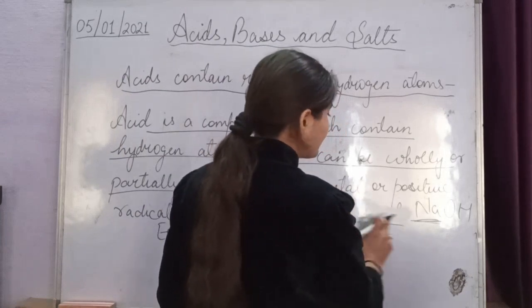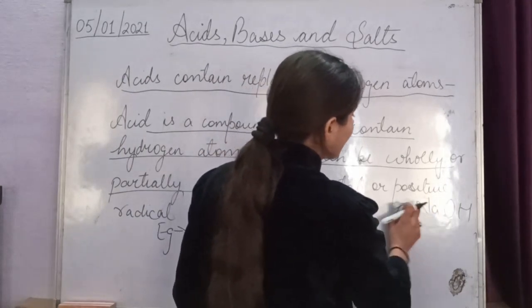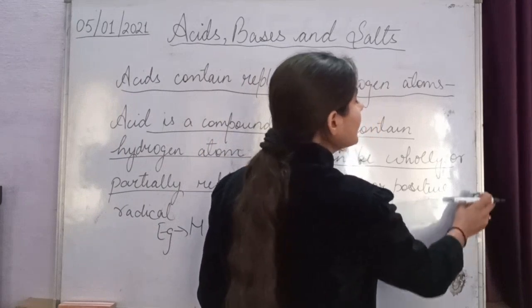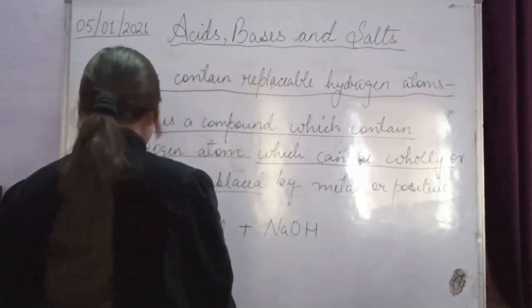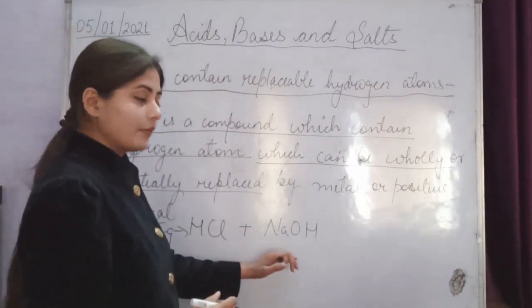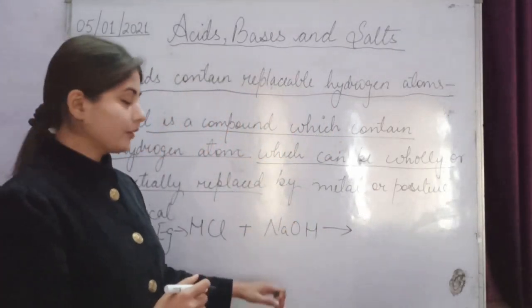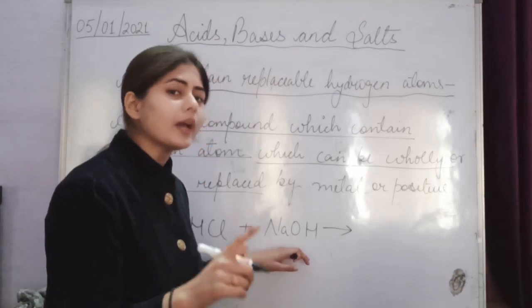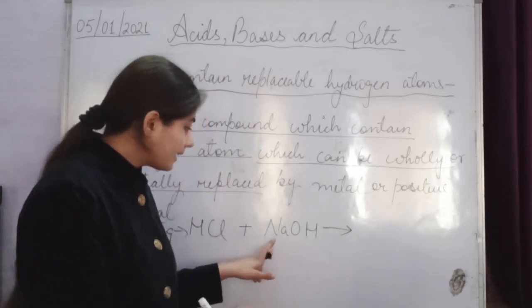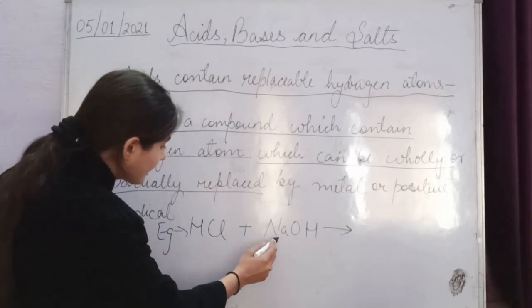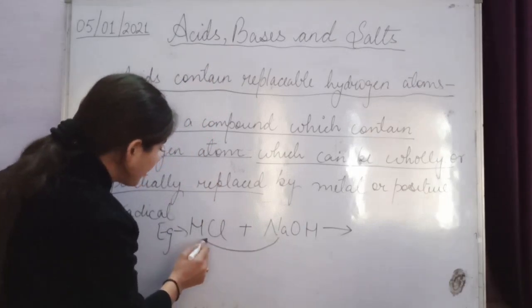So we can use these compounds to replace the hydrogen atom from the acid. So HCl reacted with sodium hydroxide, which is a base, and in this base a metal atom is there. So this metal atom will replace this hydrogen.